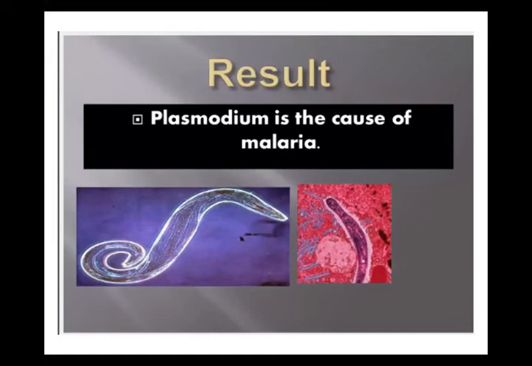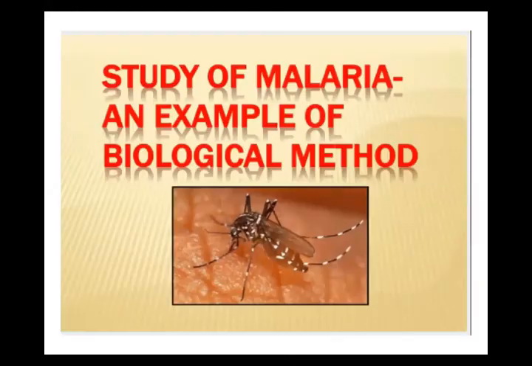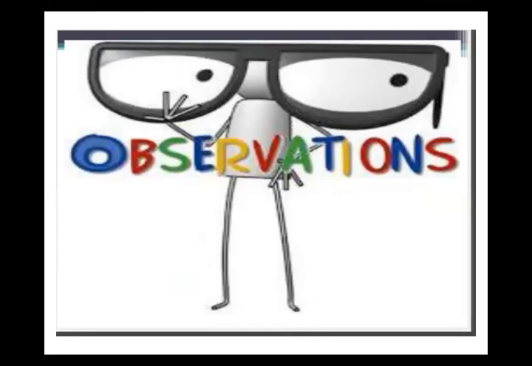All the 100 malarial patients had plasmodium in their blood. That's why the result was successful. After that, because the theory and law were approved, the hypothesis gained a lot of appreciation. That's why it was proved, it is a proof that plasmodium is the cause of malaria. So all steps of the biological problem I have covered. If you face any problem in your life, you can resolve your problems by following these steps.